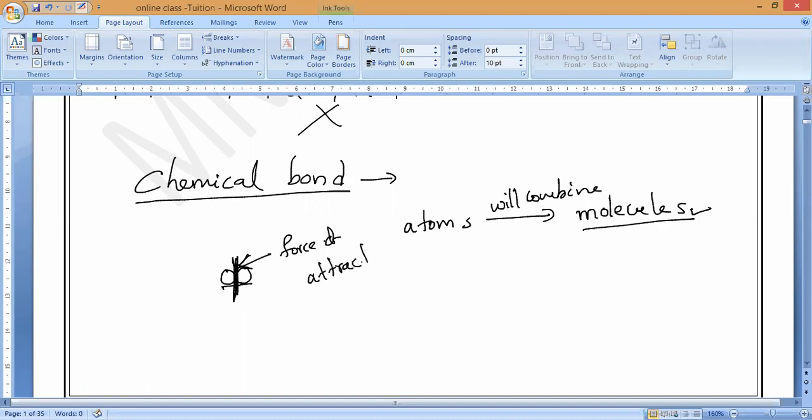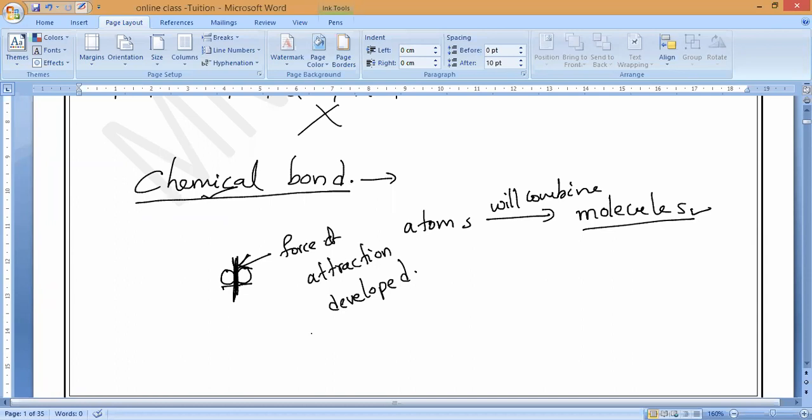Intermolecular force. You may have studied this, but you may have forgotten. A force of attraction develops between the atoms, and that is the reason they stay together and are held together. Whatever force of attraction links the atoms or ions in a molecule, what should we call it? Chemical bond.